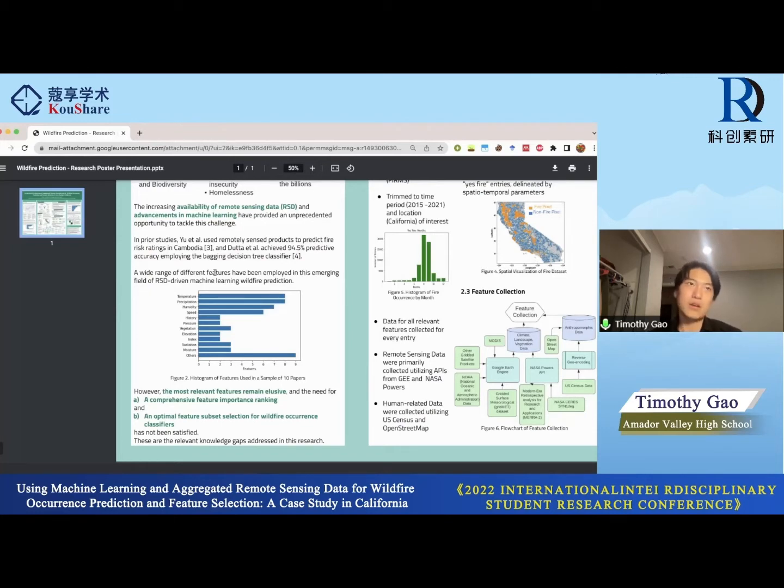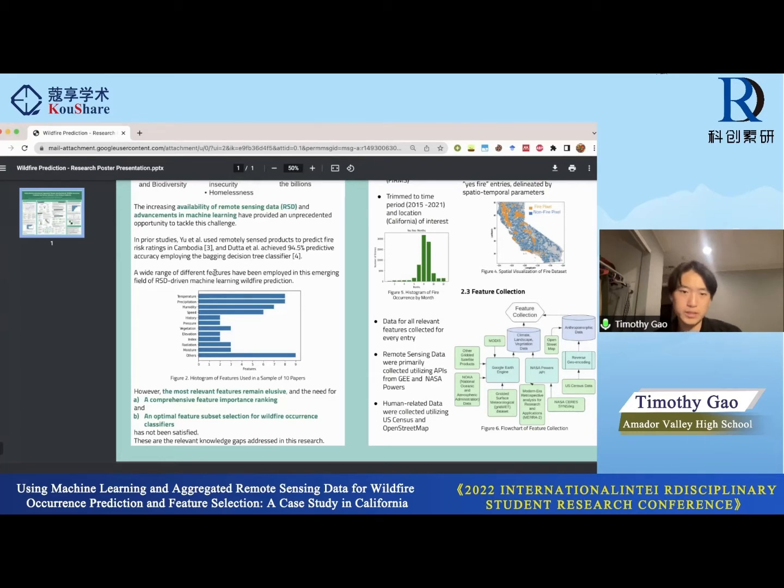From this observation comes the need to identify the most relevant features. Because there's such a large range of features, which ones are actually important, which ones are actually most relevant for machine learning? This actually remains elusive, and in addition, a comprehensive feature importance ranking as well as an optimal feature subset selection has not been satisfied.